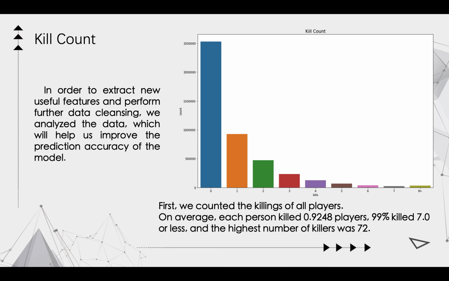Next, we did data insighting and feature engineering. In order to extract new useful features, we analyzed the data, which will help us improve the prediction accuracy of the model. Firstly, we counted the killings of all players. On average, each person killed 0.9 players. 99% killed 7 or less, and the highest number of kills was 72.